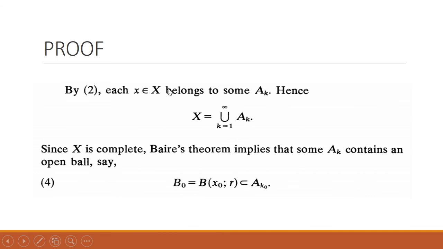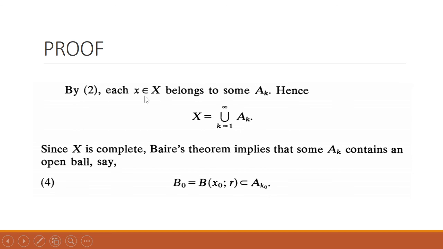And now for every x belonging to X, there exists some A_k. Hence, we can write X as a union of countably many subsets A_k, because we defined A_k to be a subset of X for every k belonging to the natural numbers, which contains those elements of X whose norm is less than k.